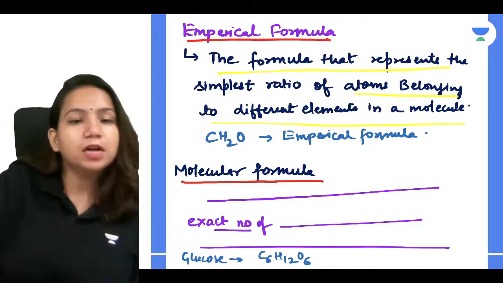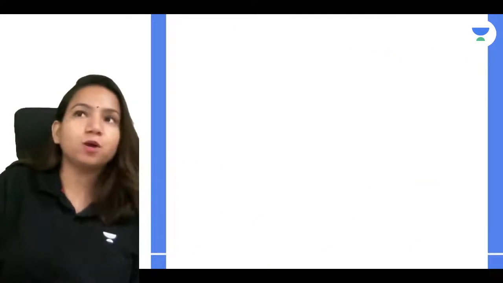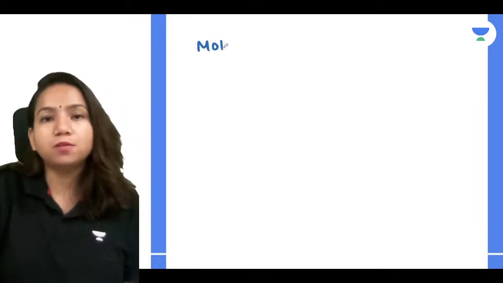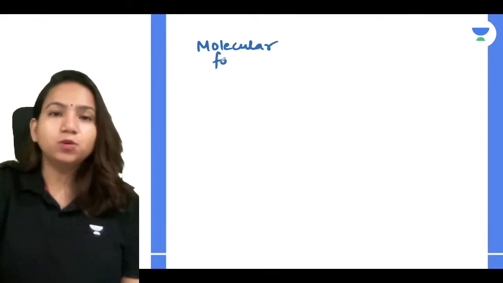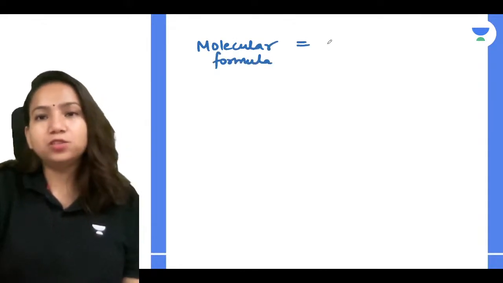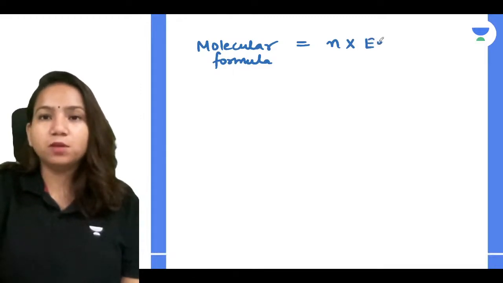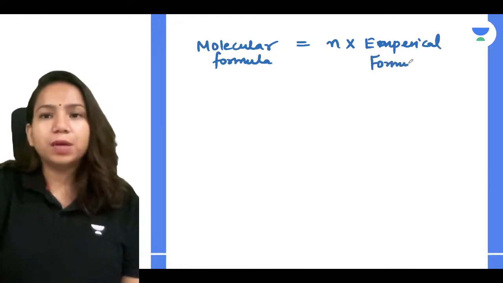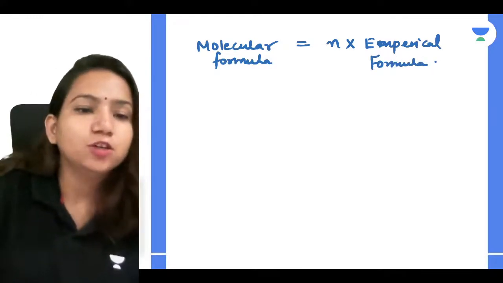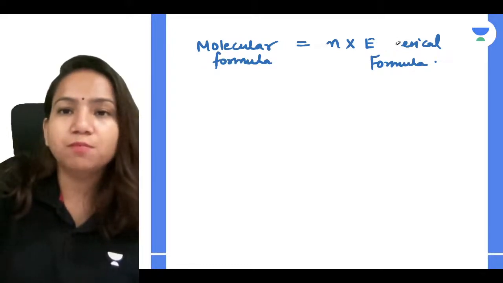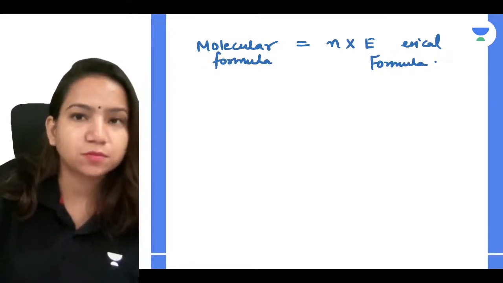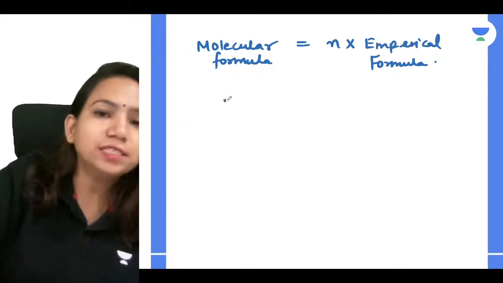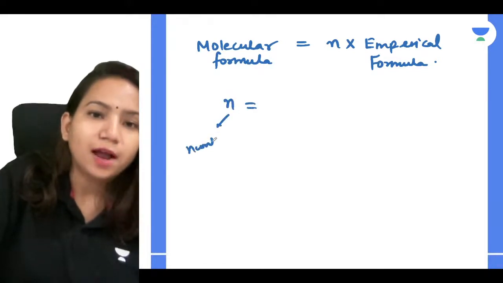Now let's understand the difference, like how you can get the molecular formula from the empirical formula. Remember that your molecular formula is equal to n into empirical formula, where n is a number. Your molecular formula is n into empirical formula. Now how do you get this n?